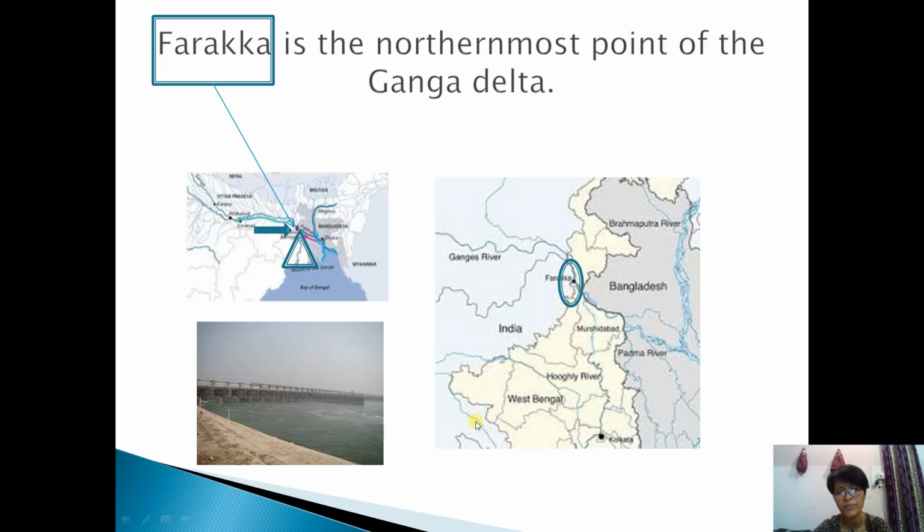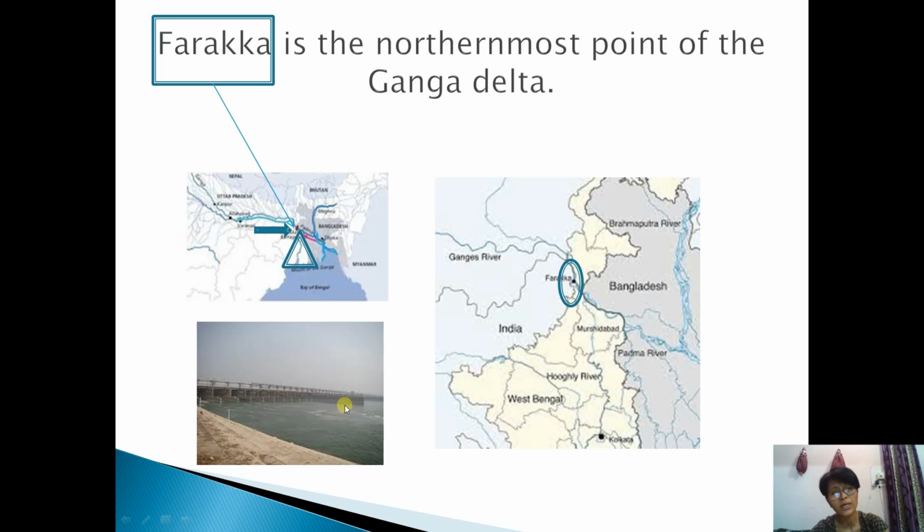Okay, this is Farakka. And here, whenever at the river mouth Ganga and Brahmaputra both rivers join in Bangladesh, they flow up till the Bay of Bengal, and at the river mouth they form that Ganga Delta, that is Sundarban Delta.